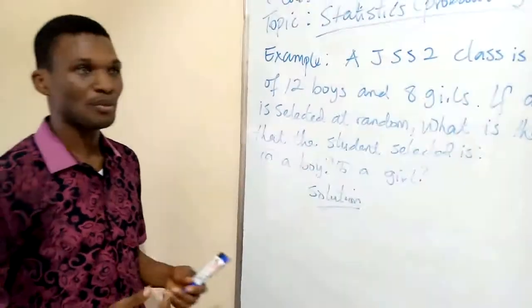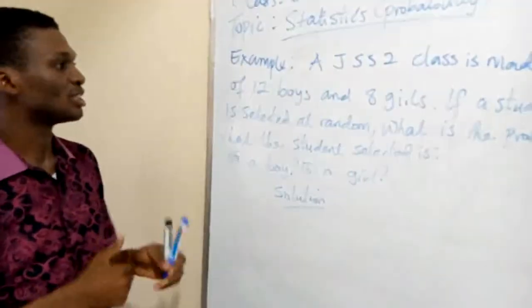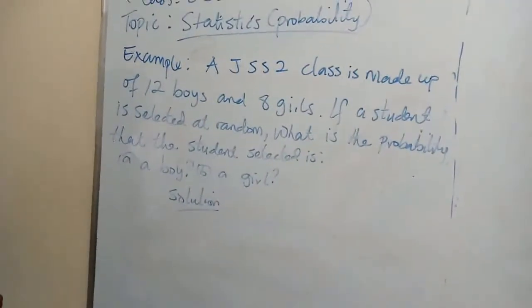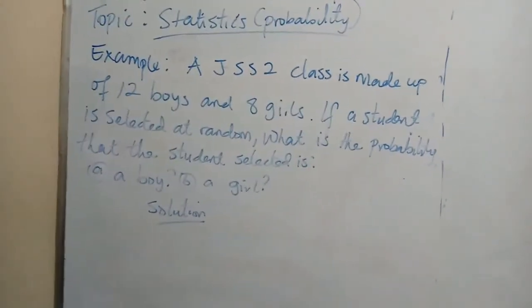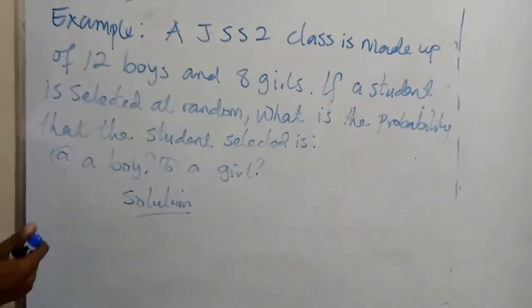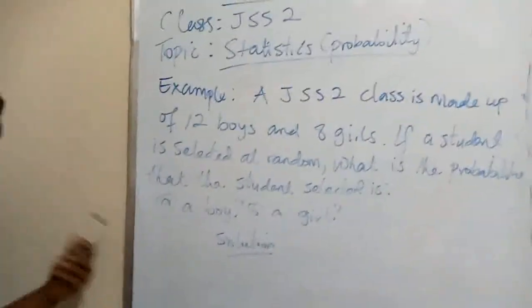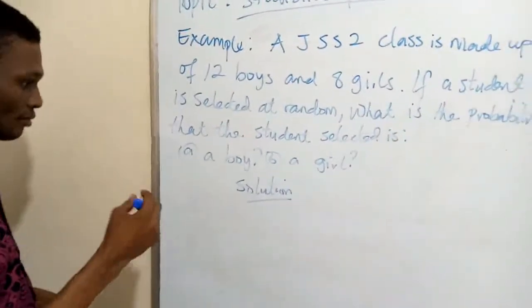Alright, we have another example on the board. A JSS2 class is made up of 12 boys and 8 girls. If a student is selected at random, what is the probability that the student selected is a boy or a girl? Same process, same formula.